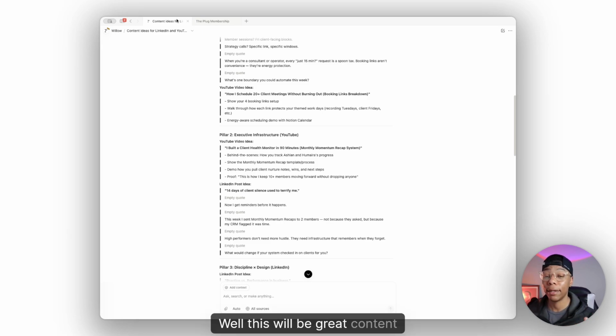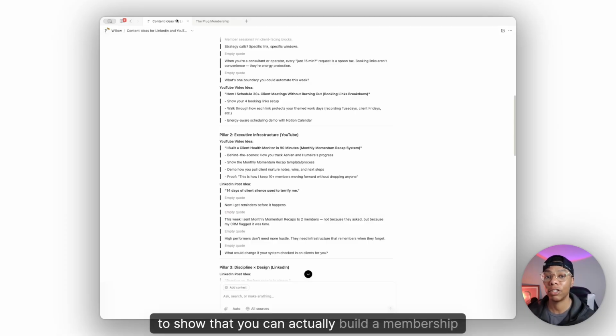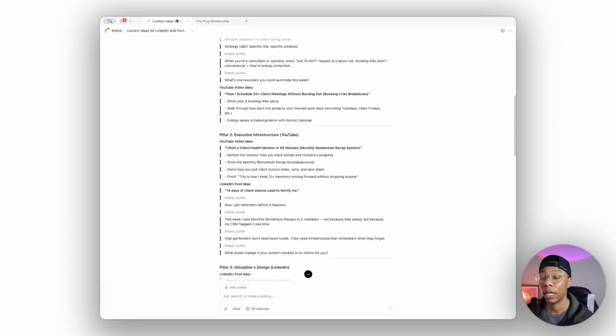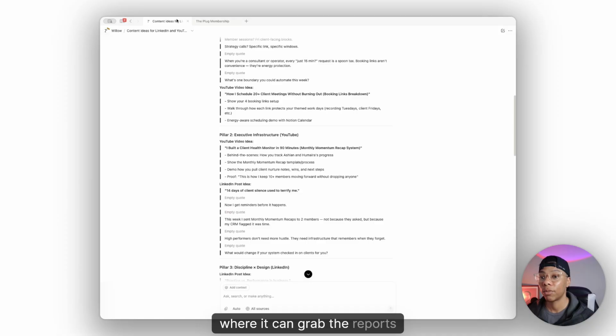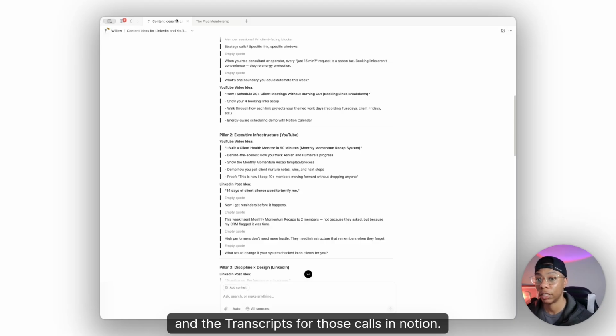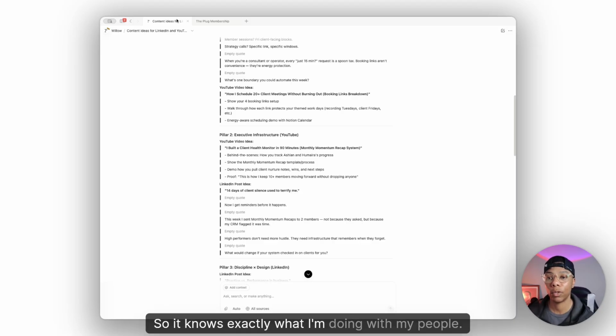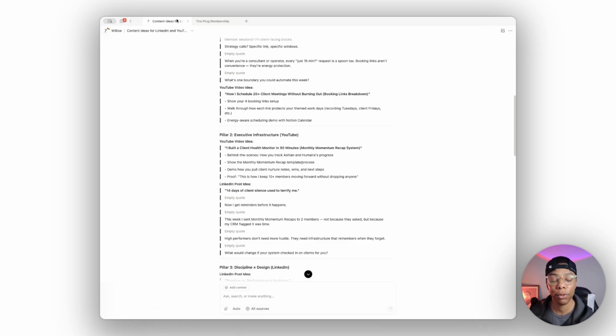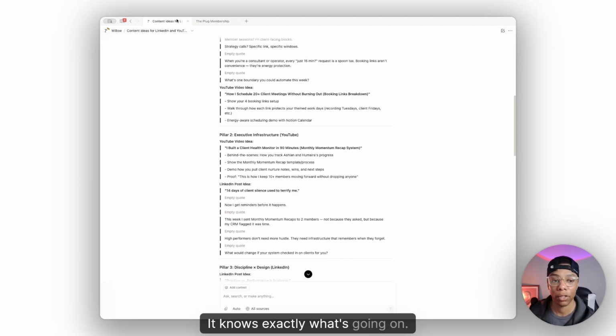Well, this will be great content to show that you can actually build a membership and build where it can grab the reports from all the things I've been tracking, because every client that I get gets a little profile, and I put my interactions that I'm having with them, and I put all my calls and the transcripts for those calls in Notion. So it knows exactly what I'm doing with my people. And so when it does this monthly report for me to review, to send out to them, it's automatic for me. It knows exactly what's going on.